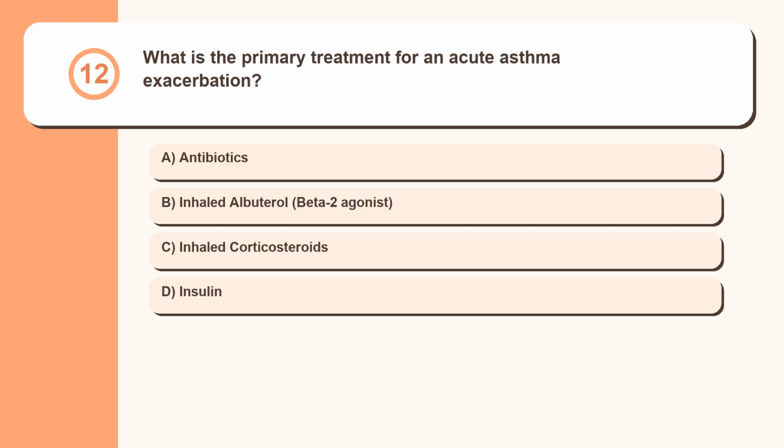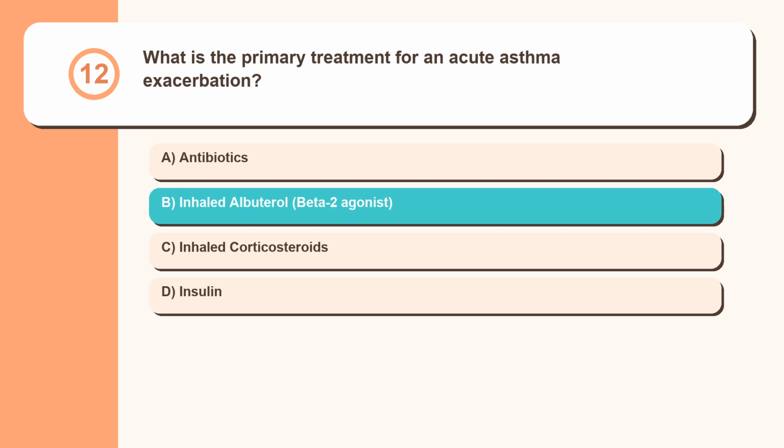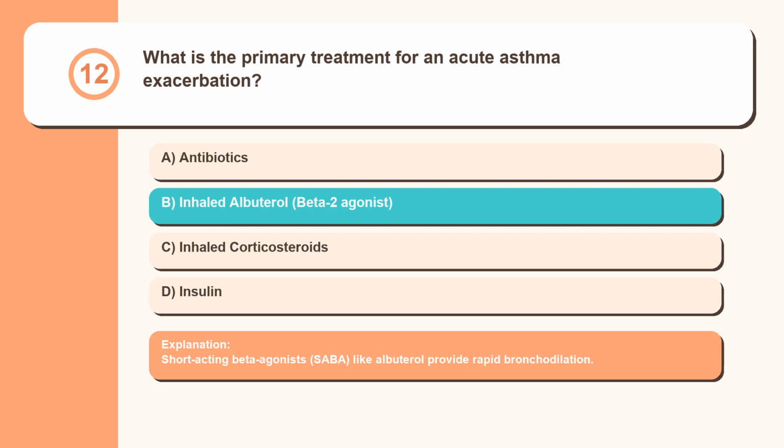Question 12. What is the primary treatment for an acute asthma exacerbation? Antibiotics, inhaled albuterol, beta-2 agonist, inhaled corticosteroids, insulin. Short-acting beta agonists, SABA, like albuterol provide rapid bronchodilation.